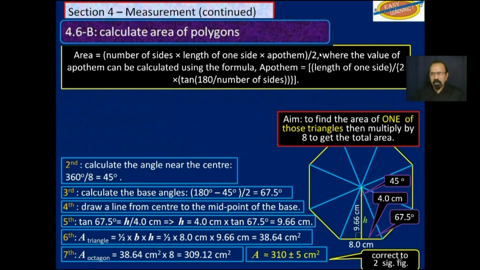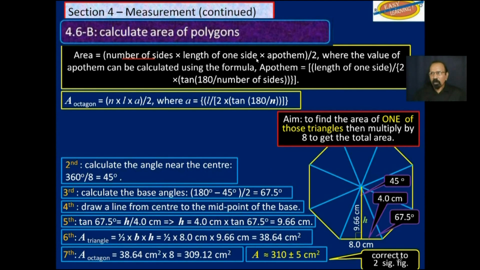Now we are going to look at the same working here. This time we are going to use this formula up here. Area of an octagon, or any other polygon, is n times L times A over 2, where A is equal to L divided by 2 times tan 180 over n. The only thing here that changes is this n and this L.